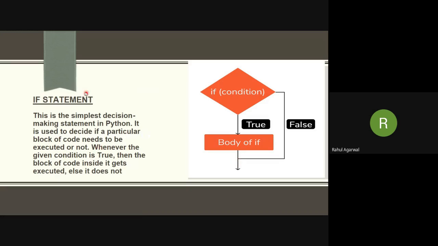In the simple if statement, there is an if condition, then there is a body of if which is going to be executed only when the condition evaluates to be true. If the condition is not true, the body of if is skipped and we go to the next block.